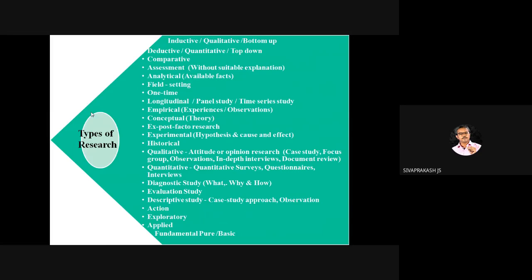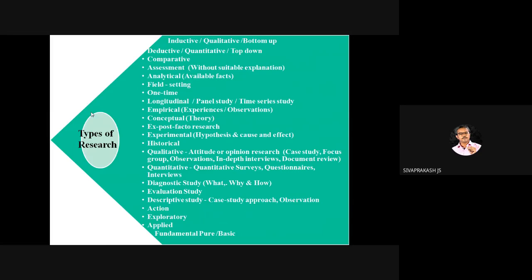So please try to understand each and every word in this slide. Every year we see these types of questions, and in all the disciplines we see one question from this slide.